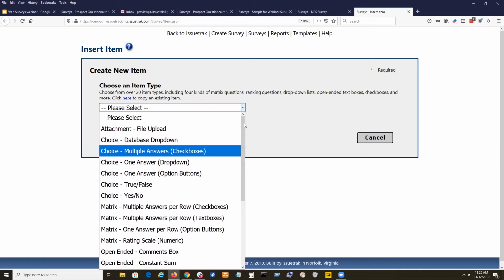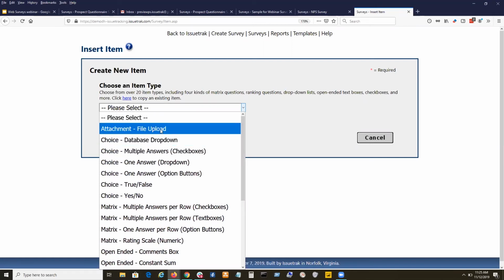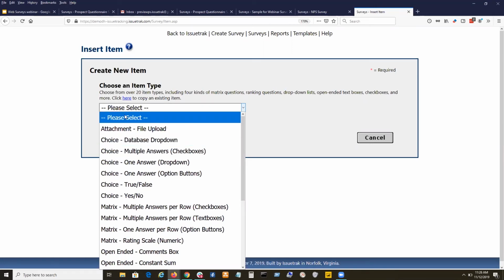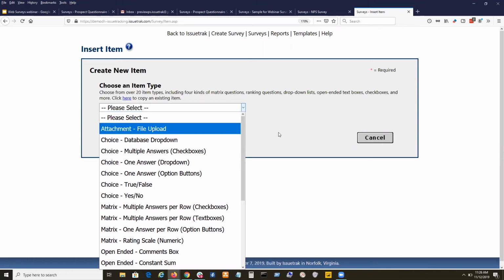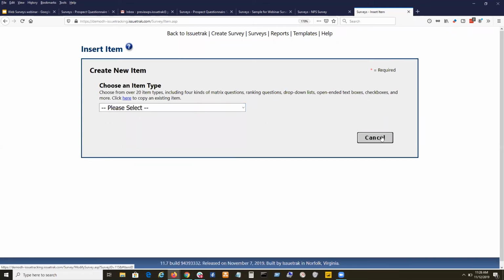And at the very top of the page is the attachment. Now, I've never seen a customer, I don't know any customers that are using the survey attachment. Usually, if you want an attachment, you're going to do an issue. You can get that attachment. However, sometimes it's nice to have a screenshot or something along with the survey results. Sometimes the need of our feedback just requires an attachment for some reason. And we can do that in the surveys module. Right, now I'm going to cancel out of this.